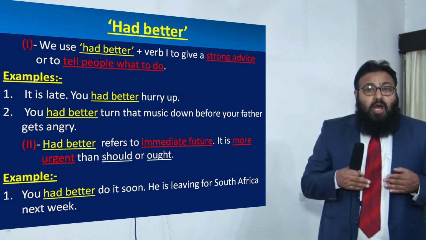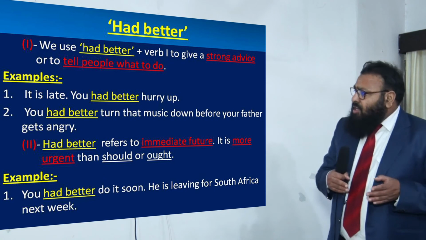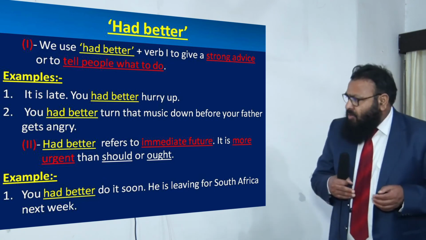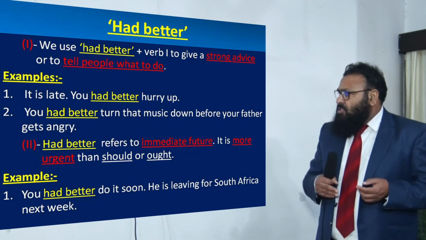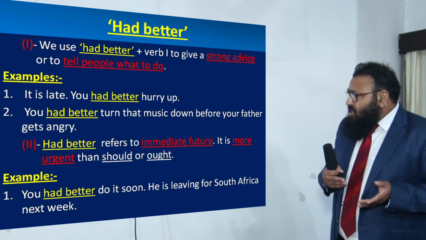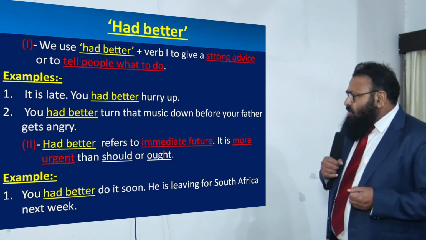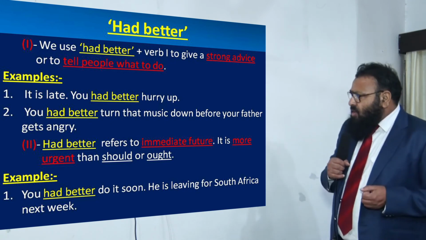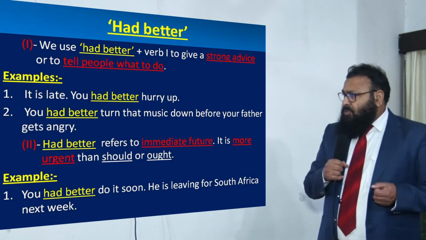Because you are late, it would be in the fitness of things if you hurry. Strong advice: you had better tone that music down before your father gets angry. So before your father gets angry, you have to turn down the music.